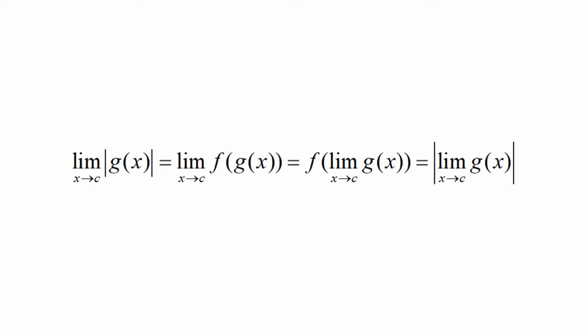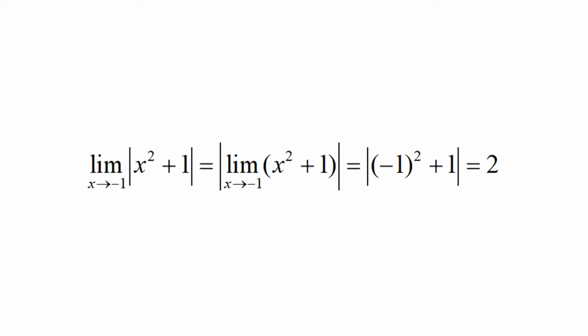As an example, if the limit of g of x as x approaches c exists, noting that f of x equals absolute value of x is continuous everywhere allows us to write the limit of absolute value of g of x as x approaches c equals the limit of f of g of x as x approaches c, which equals f of the limit of g of x as x approaches c, which equals absolute value of the limit of g of x as x approaches c.